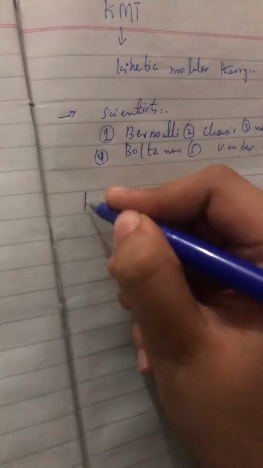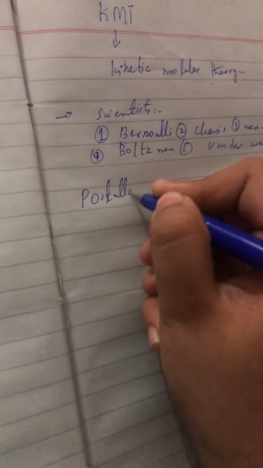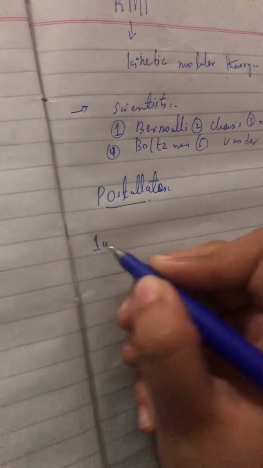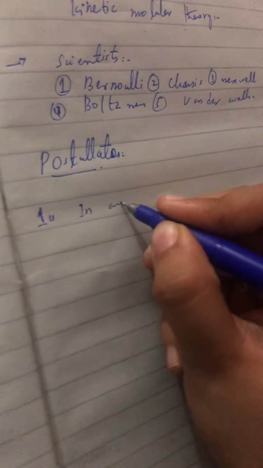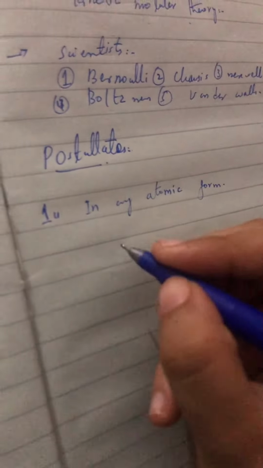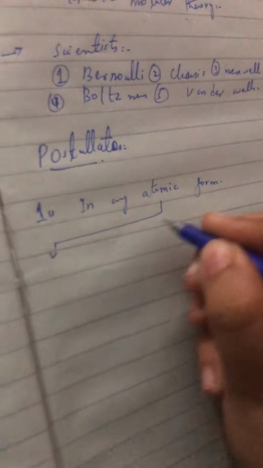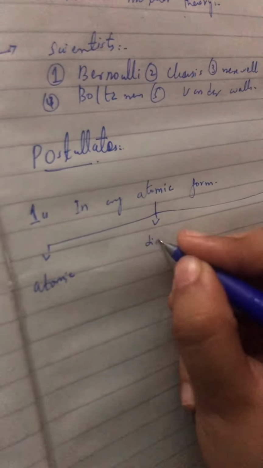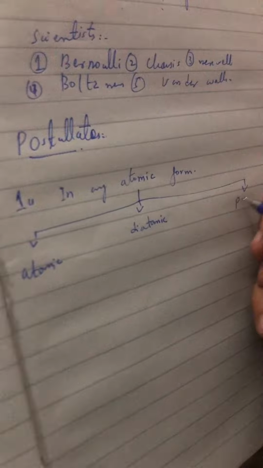So first of all, we will discuss the postulates of this theory. What were the postulates? Number 1: the gas can be in any atomic form. How? For example, atomic, diatomic and polyatomic.